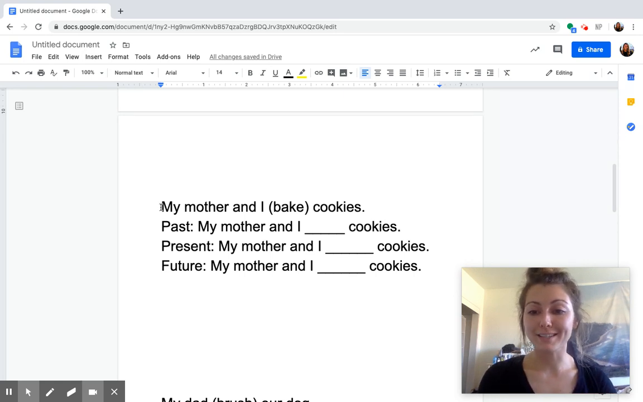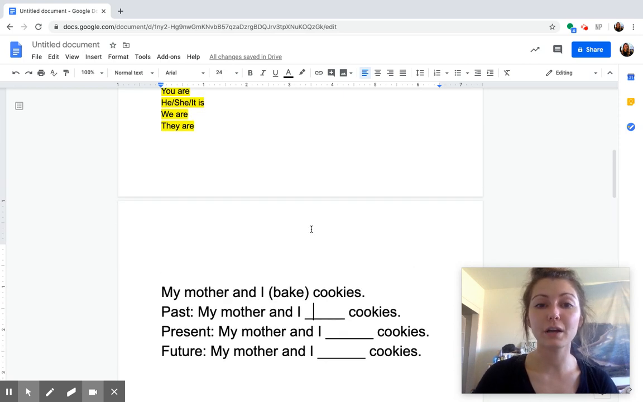Our first example that we're using is "my mother and I blank cookies." And we're using the verb bake. We're going to take that verb bake and put it into past tense, present tense, and future tense. So we have this same sentence here, my mother and I blank cookies. We're going to start by putting bake in past tense.